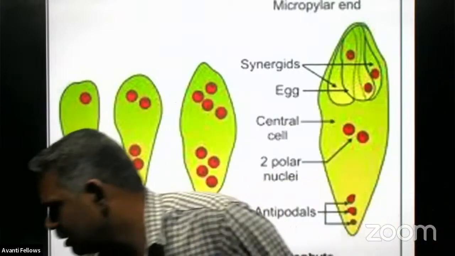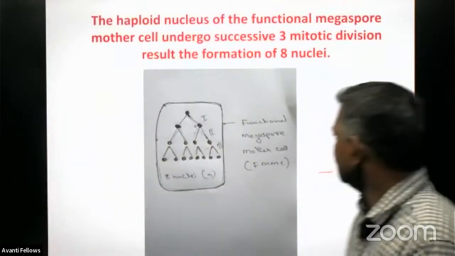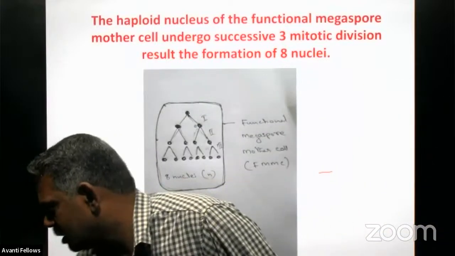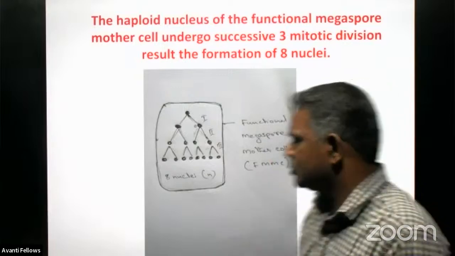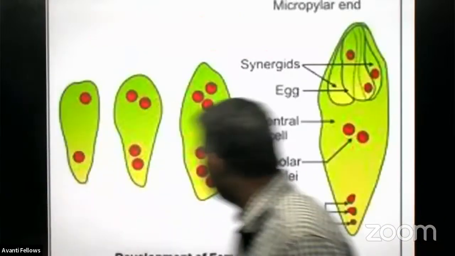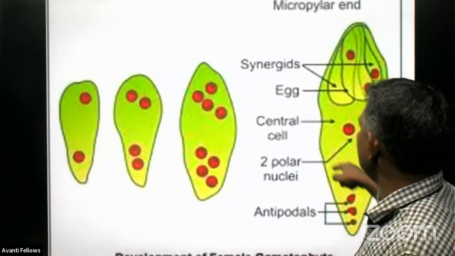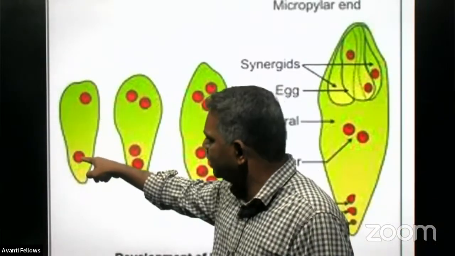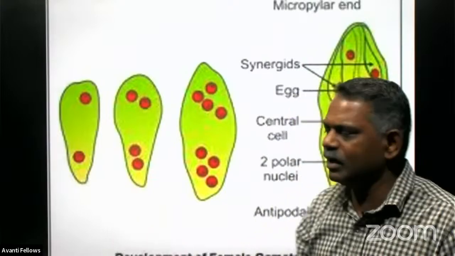And here you see the structure. This is the functional megaspore mother cell, and that only goes for division of the nuclei. Only the nuclei will divide.